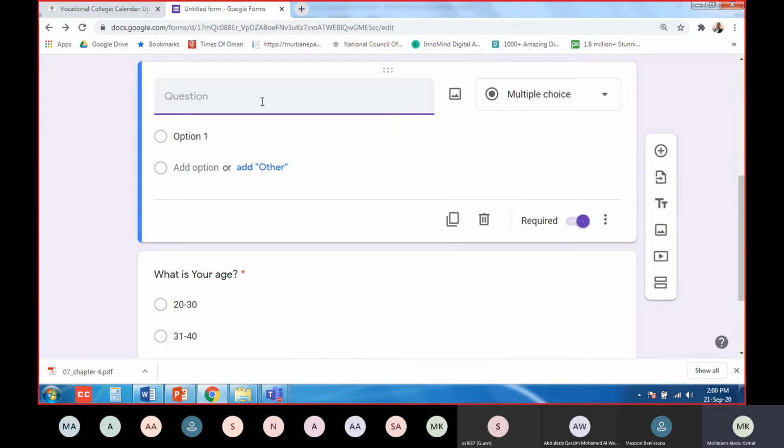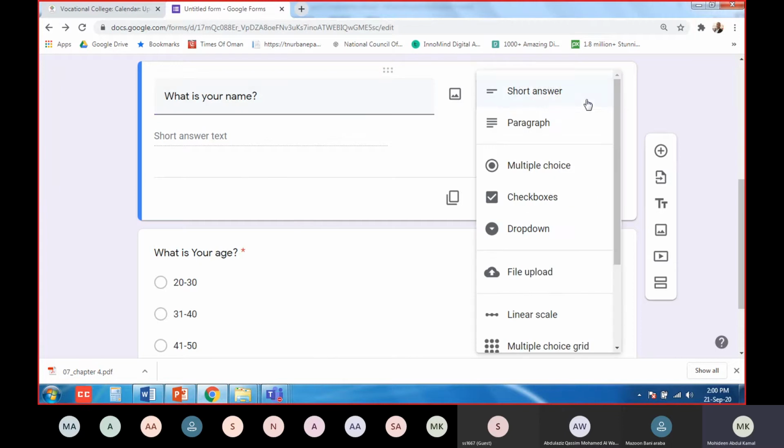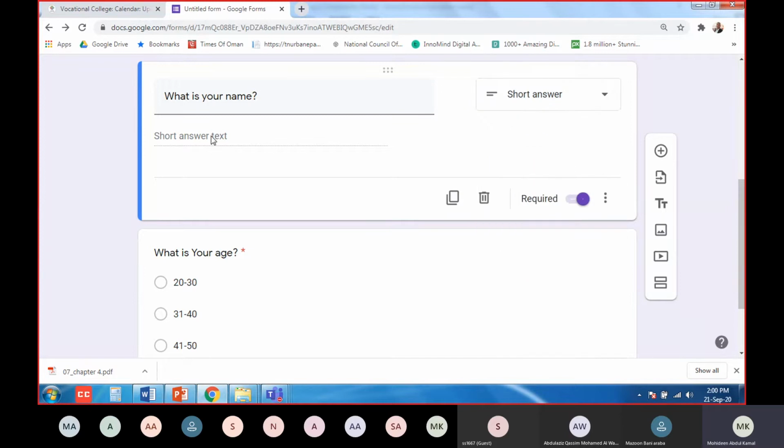Now in this add question, what is your name? My name should come in short answer because everybody's name is different, so everybody has to type the name. I cannot give multiple choice or checkbox, so I will use short answer. That means it will come in one line. And I want this name to be compulsory. If I don't want the name, I can switch it off. If I want the name compulsory, then it is compulsory.